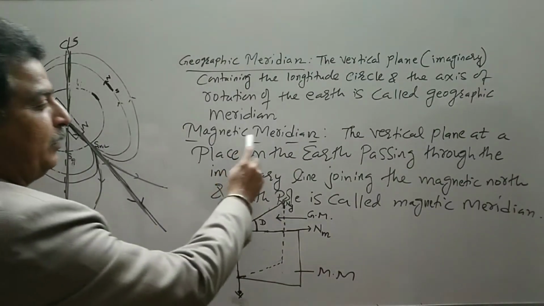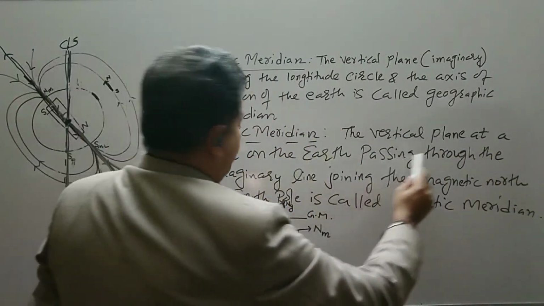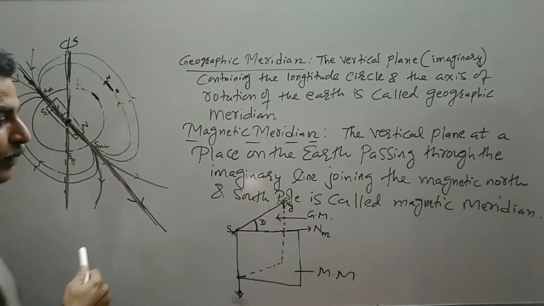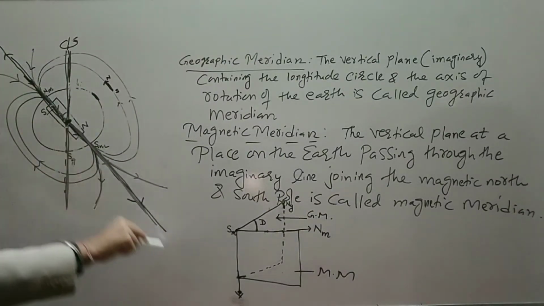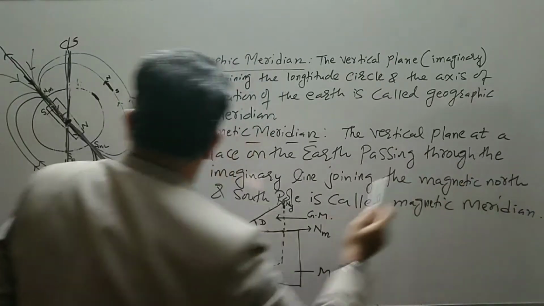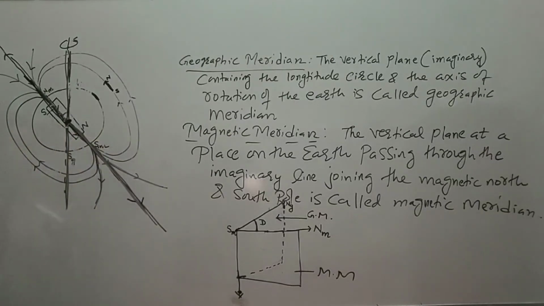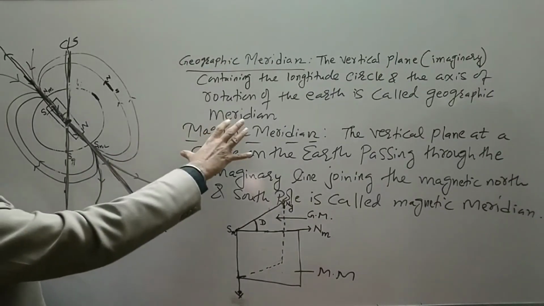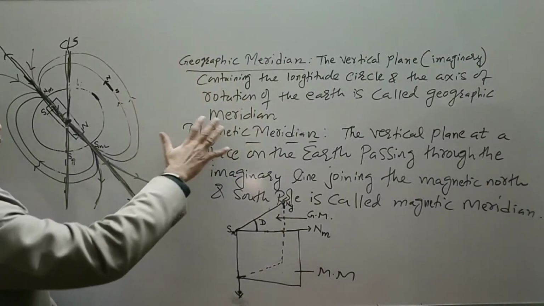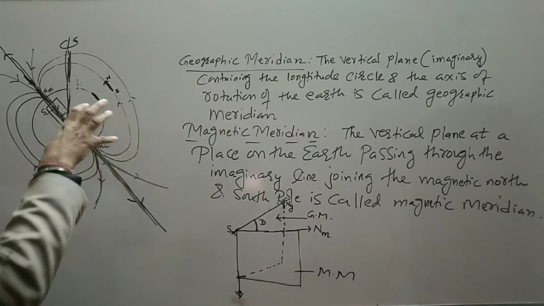So now what is the magnetic meridian? The vertical plane at a place on the earth passing through the imaginary line, this imaginary line is this axis, we can say the magnetic axis, joining the magnetic north and the magnetic south pole, is called the magnetic meridian. So these are the two meridians which are drawn or imagined just to understand the magnetic effect of the earth.